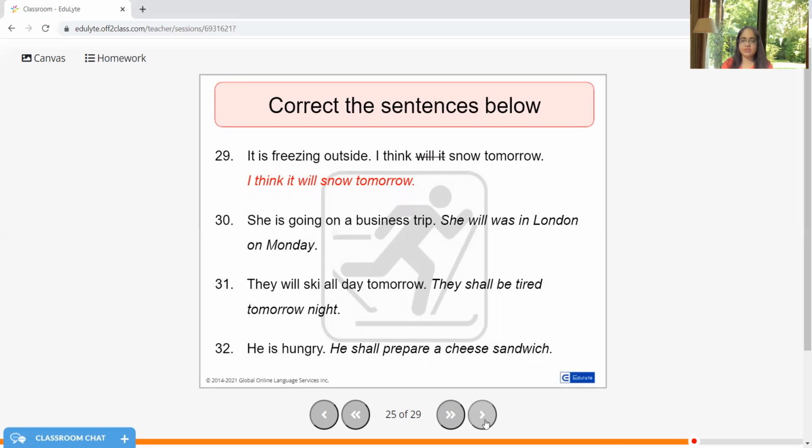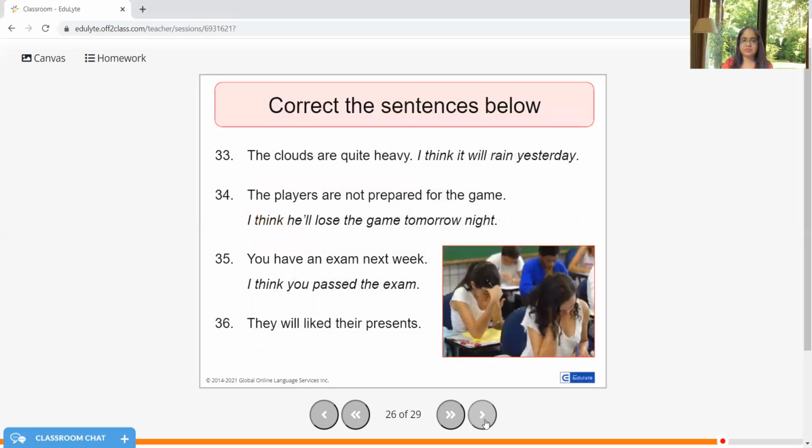He is hungry. He will prepare a cheese sandwich. The clouds are quite heavy. I think it will rain tomorrow. How can I make a prediction about yesterday? Of course, it should be tomorrow. The players are not prepared for the game. I think they will lose the game tomorrow night.